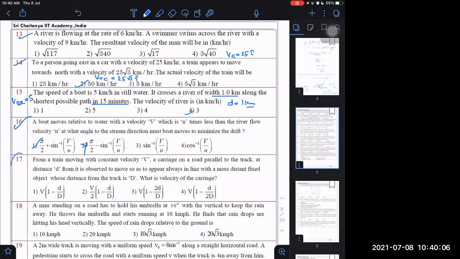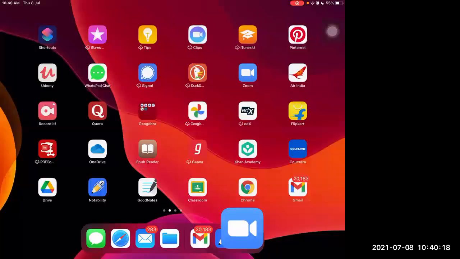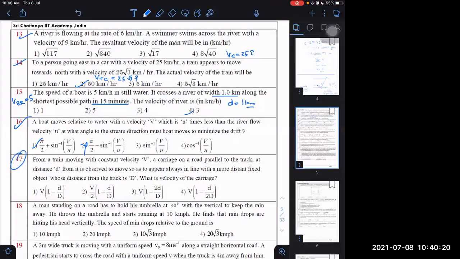I think some students will have doubt in 17, but okay, no problem. Let us wait for the evening class. At that time, I will take. But you said we will draw diagrams and do. Okay. We will try to do in class, sir. Which one? 17? Yes, sir. I will take today in the class in the evening. Okay then.